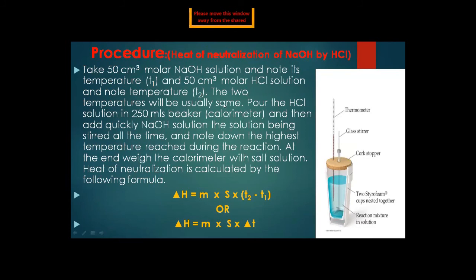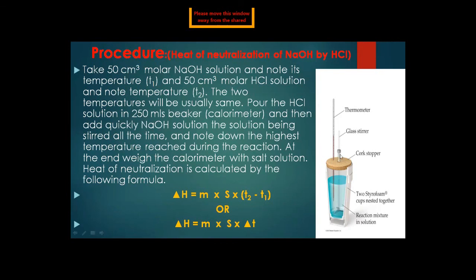The two temperatures will usually be the same for both solutions. Pour the HCl solution into the beaker in our calorimeter, and then quickly add the NaOH solution. The solution is stirred all the time. Why are we mixing? To maintain the same temperature throughout the solution. Note down the highest temperature reached during the reaction. At the end, weigh the calorimeter with the salt solution. The heat of neutralization is calculated by the following formula.